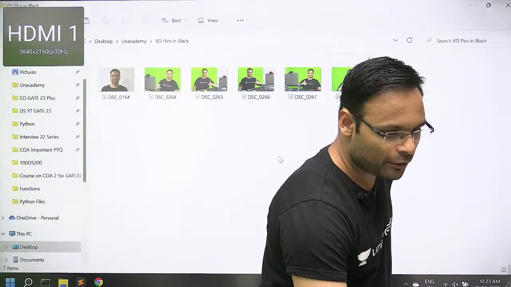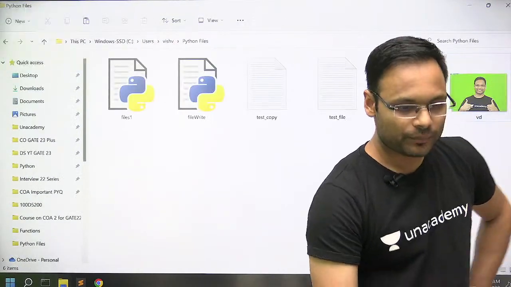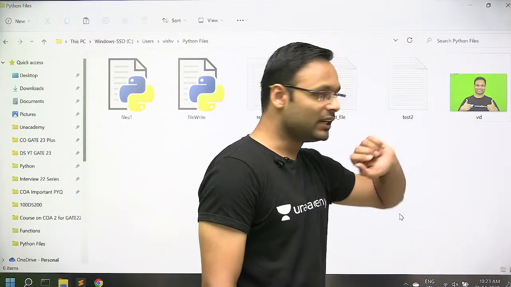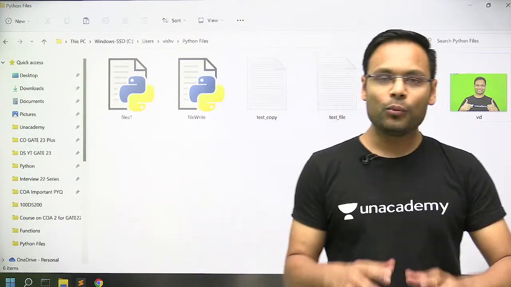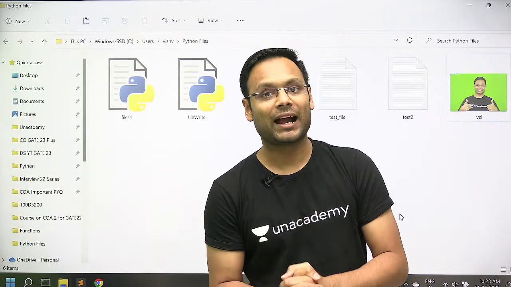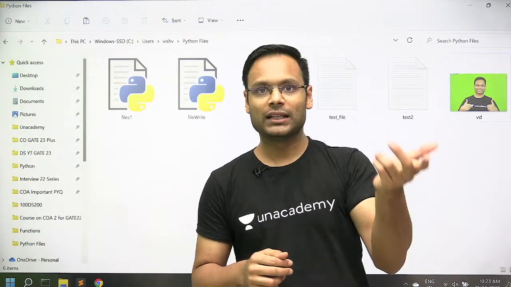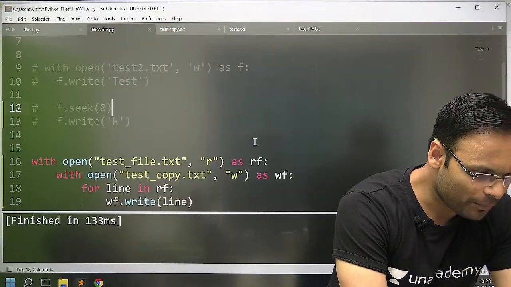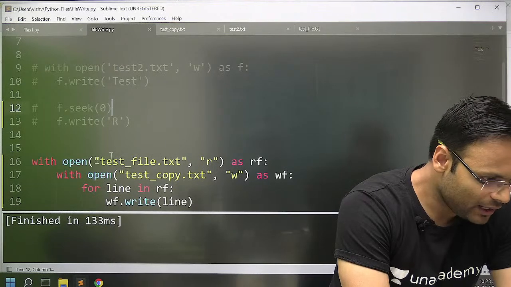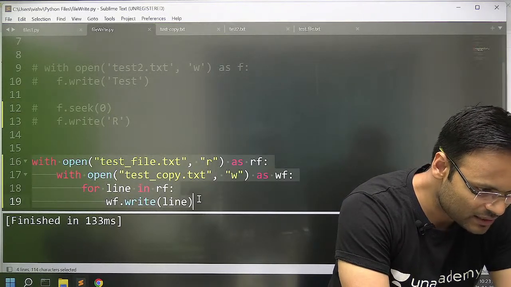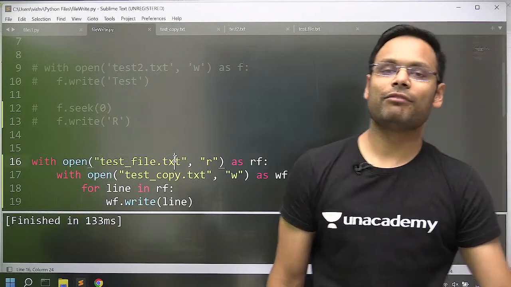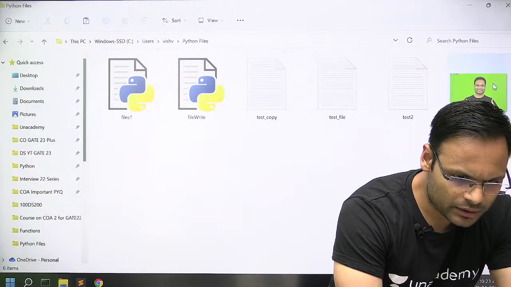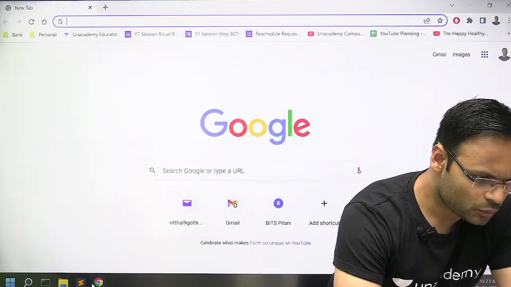Okay. So in that particular folder, I do have a JPEG file of my own picture. The name of the file is VD. I want to make a copy of this picture file into the same folder with another name. If I want to copy the same file, the same function I will write as it is. Rather than txt, I'll have the file name dot jpg. The file type is jpg here. Yes, jpg file.